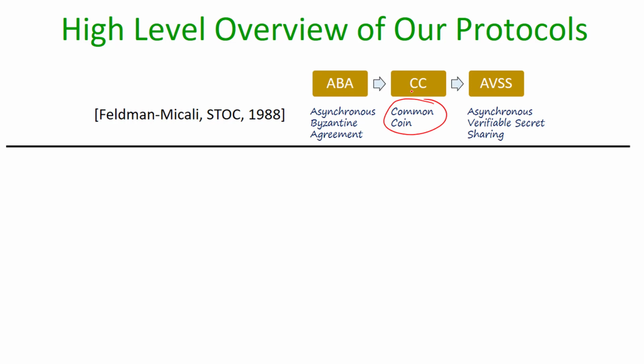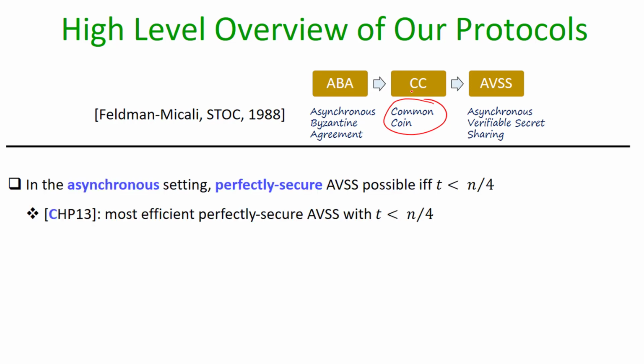On a very high level, AVSS allows a designated party called the dealer to verifiably secret share a value among n participants in a way that allows for a unique and robust reconstruction of the shared value. And verifiability here ensures that even if the dealer is potentially corrupt, the value is properly shared. So we follow the same blueprint, and we propose two different AVSS protocols to be used in the blueprint of Feldman and Micali to get two different protocols.